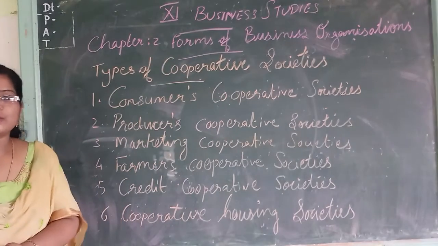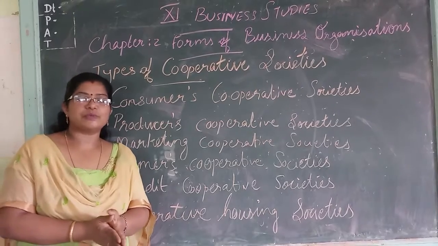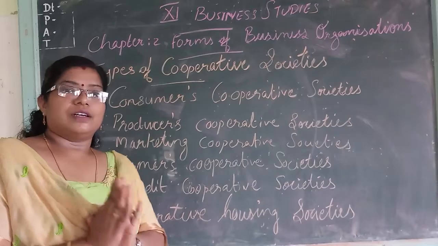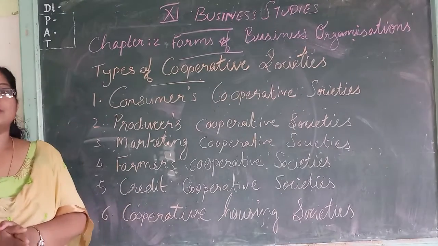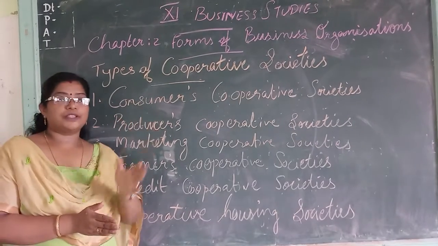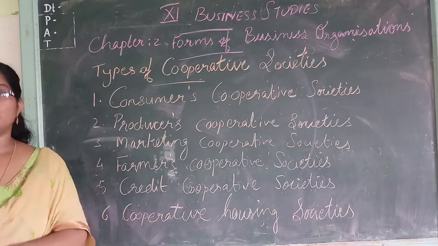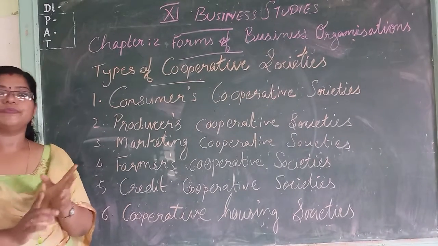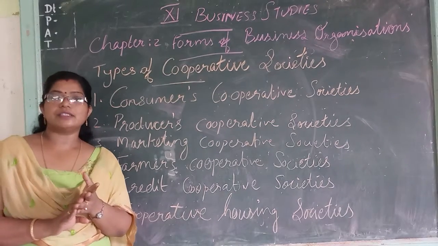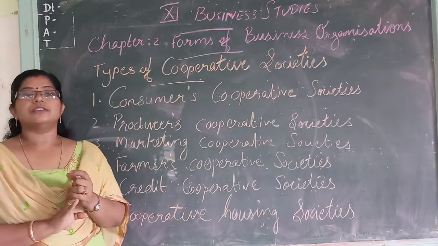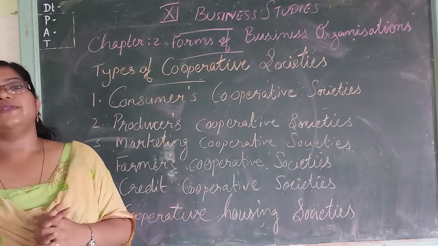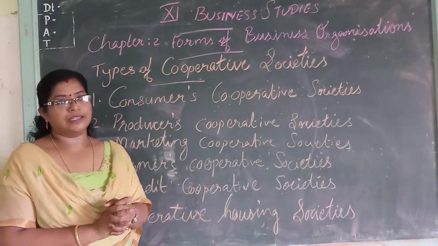Second chapter, forms of business organization. Different forms of business organization we already discussed in the previous videos. Out of that, 5 forms of business organization. First one is sole proprietorship business. Second one is joint family business. Third one, partnership. Fourth one, cooperative societies. And fifth one, joint stock company.